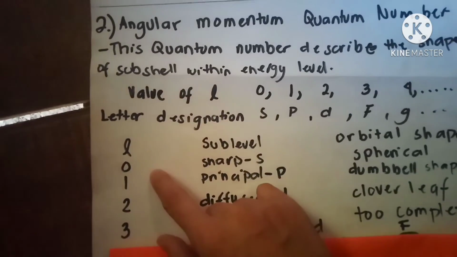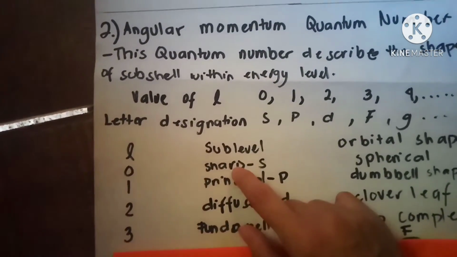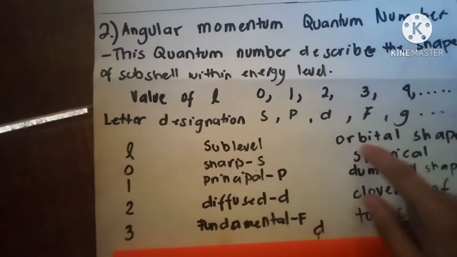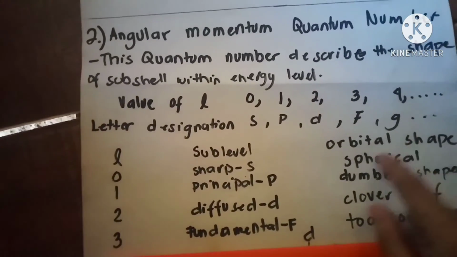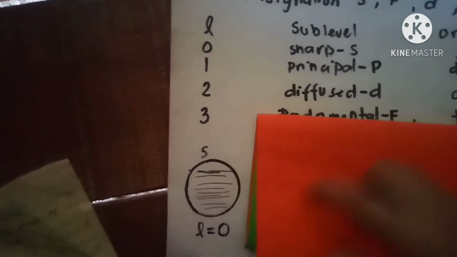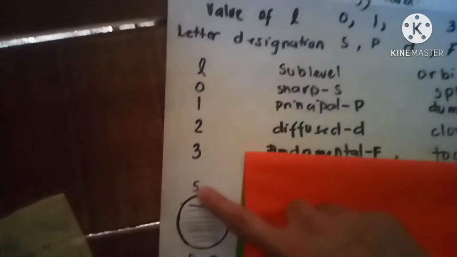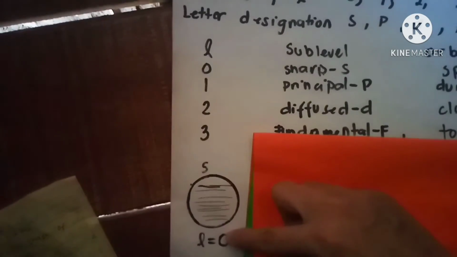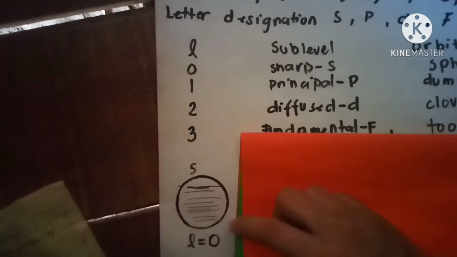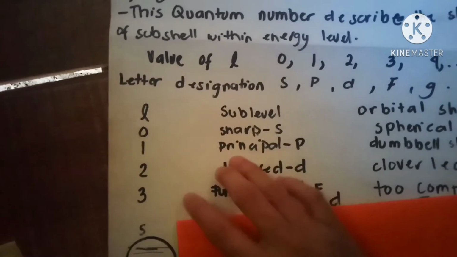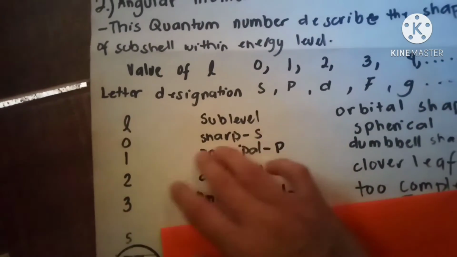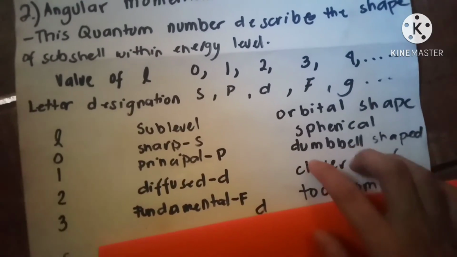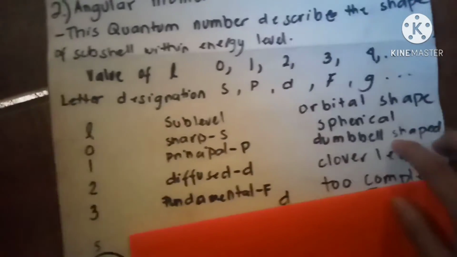So 0 represents s, and the orbital shape is spherical. So the shape is here. This is the spherical shape. Then we have the value 1, which is p, the principal, and the orbital shape is the dumbbell shape.